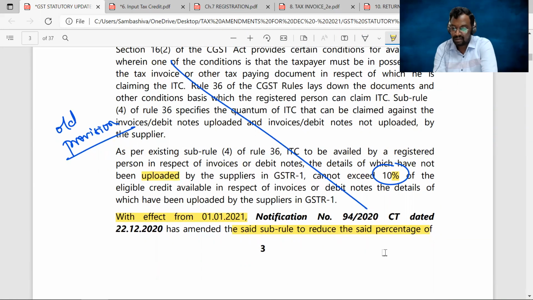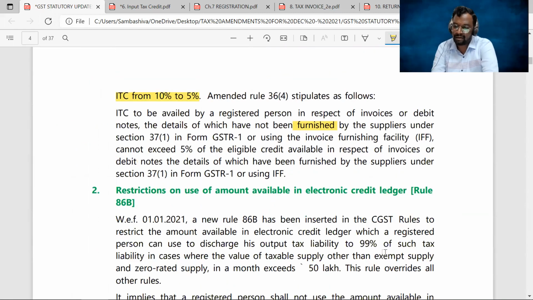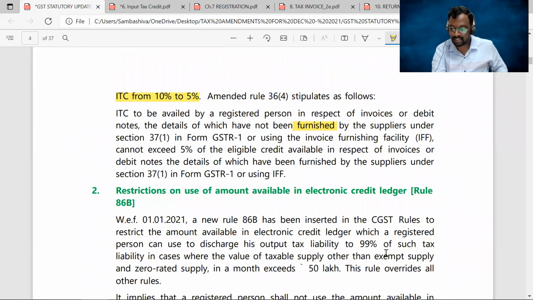Now the word uploaded is replaced with the word furnished, in the form GSTR 1 or using the IFF, invoice furnishing facility. So what is this invoice furnishing facility? I'll explain in the next amendment, the QRMP, quarterly return monthly payment scheme, under the returns chapter. There I will explain what IFF is.